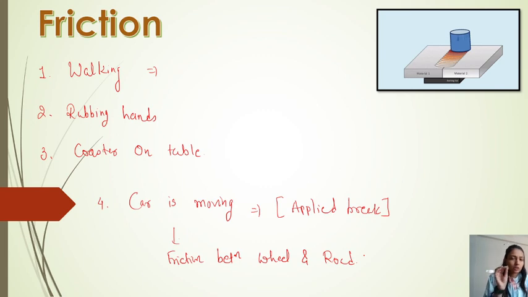Another thing: this is the table, and this table is in contact with the cylinder. So one of the most important points is that friction is always present at the contact surface, or the contact with another body.